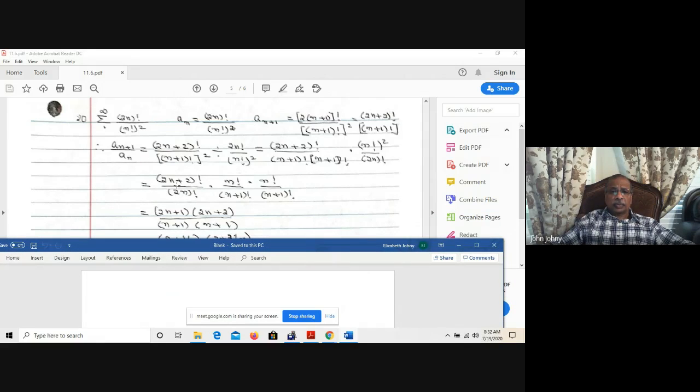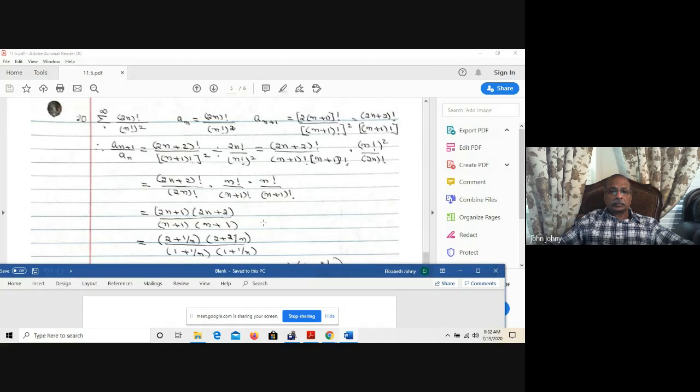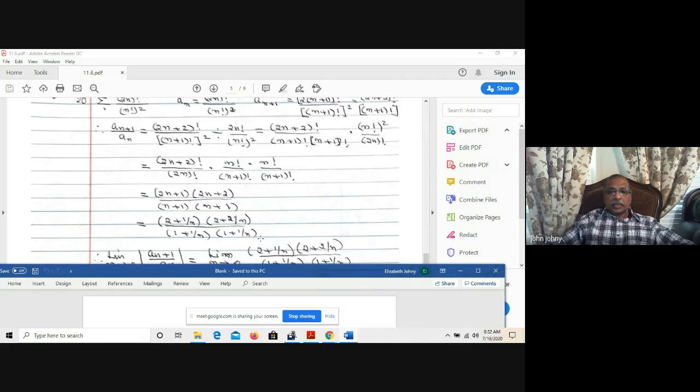So this is (2n+1) times (2n+2), because terms up to 2n cancel. What is (2n) factorial? (2n) factorial is 1 times 2 times 3 up to 2n. (2n+2) factorial is 1 times 2 times 3, etc., 2n times (2n+1) times (2n+2). So terms up to 2n cancel. And here, 1 over n+1 will be there, n factorial cancels, so there is a 1 over (n+1) squared here.